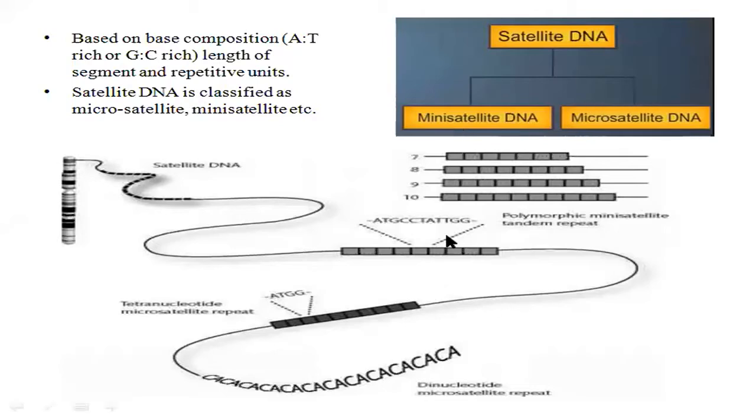You can see here the many units and the length. In one unit, how many nucleotides? 1, 2, 3, 4, 5, 6, 7. So 11 nucleotides will be there in one repeat, and this will be repeated many times. So you can see the polymorphic minisatellite tandem repeats.